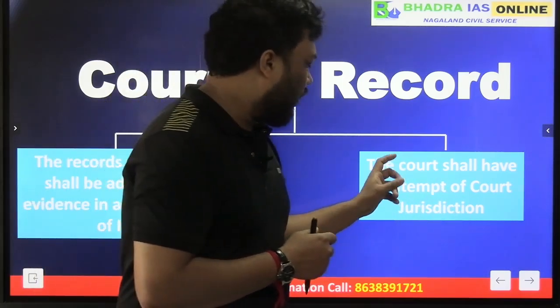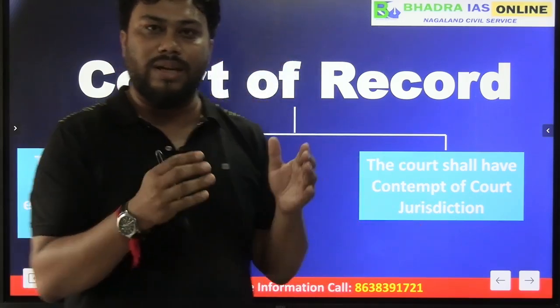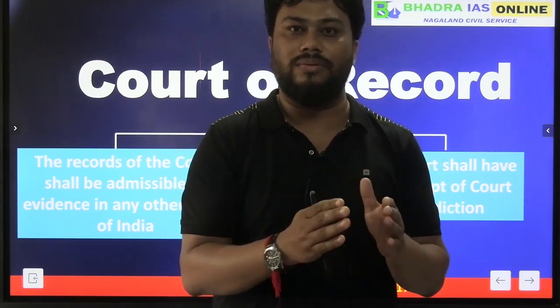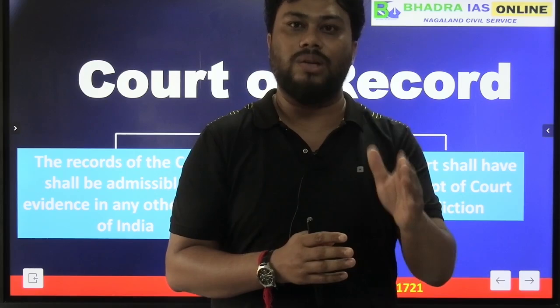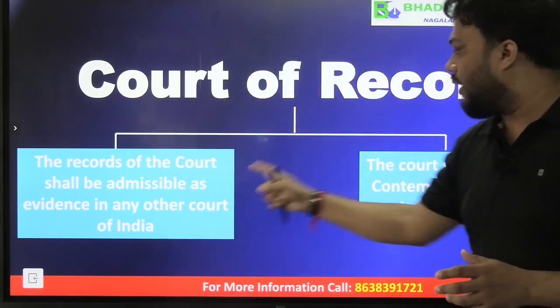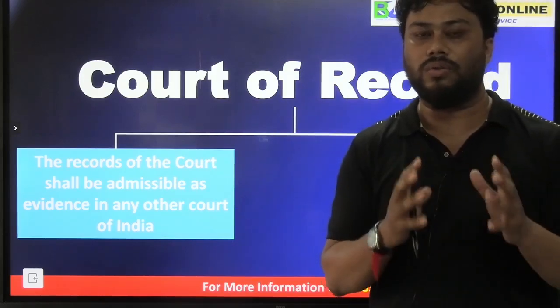Okay, means if anyone disobeys the orders of the court, if anyone tries to hamper the prestige of the court, then the court shall have the power to punish that particular person for its contempt. So in India, if any court fulfills these two conditions, then that court is considered to be a court of record.